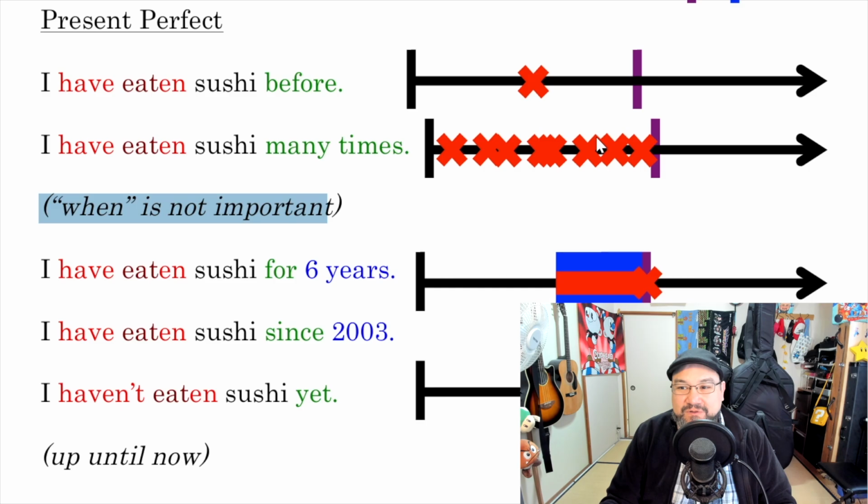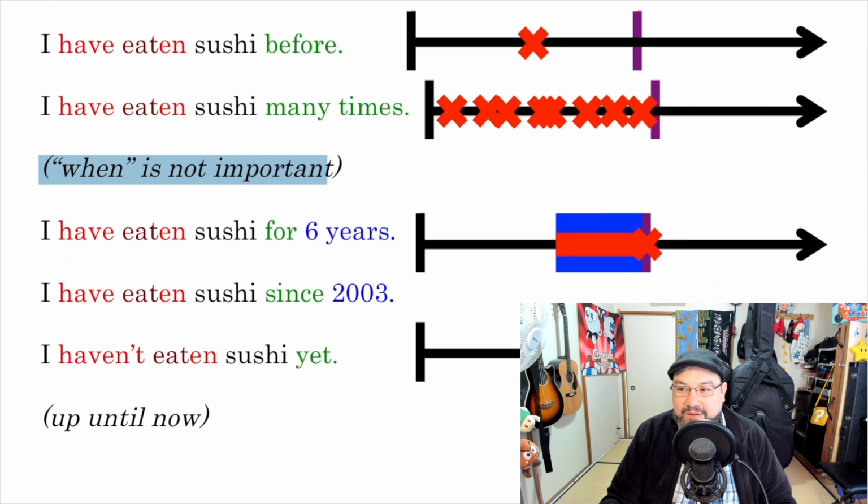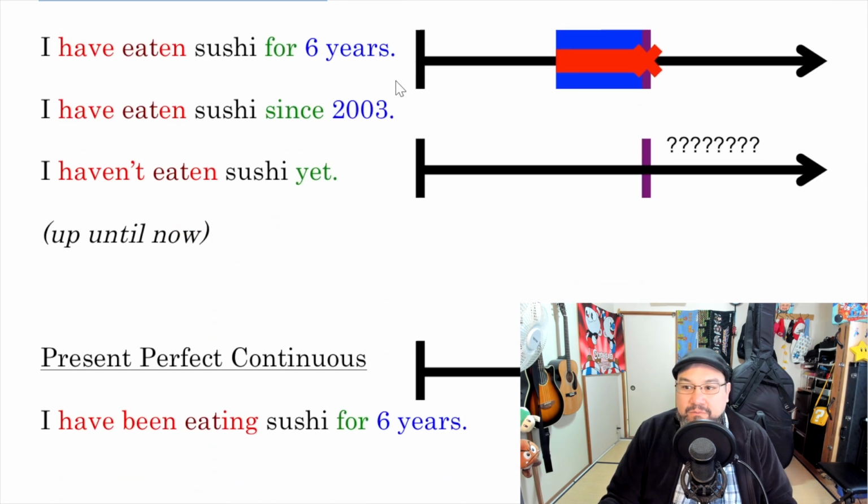perfect sometimes, especially when we want to talk about how much experience we have. Or just saying that we have knowledge of this experience. Okay? One thing I like to talk about is for, we usually have a number and a time. And then since, we have a date or an event. Okay? Next, I haven't eaten sushi yet. We don't know about the future up until now.